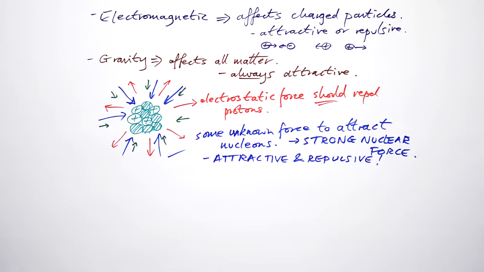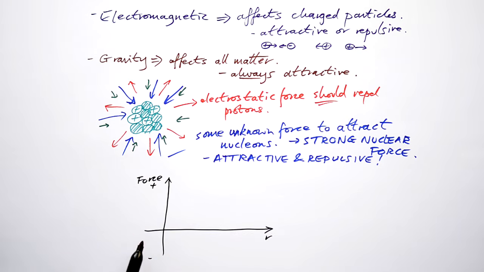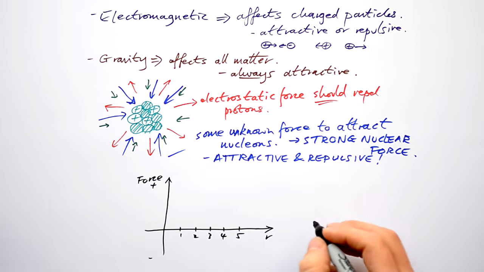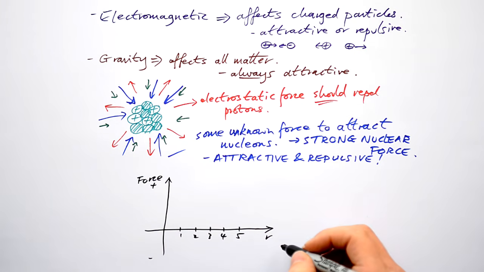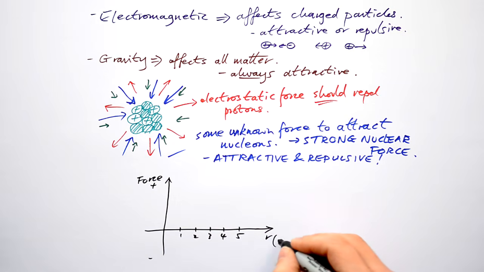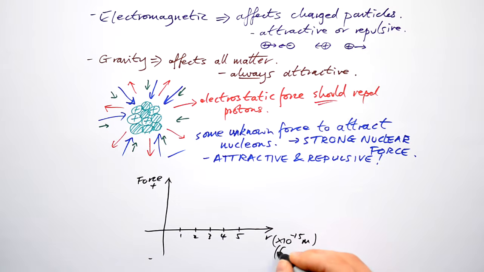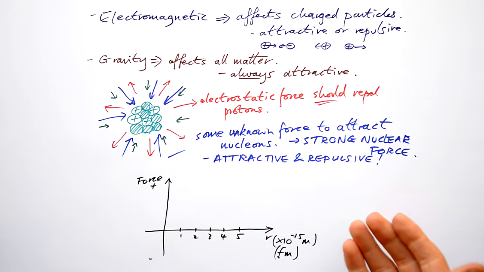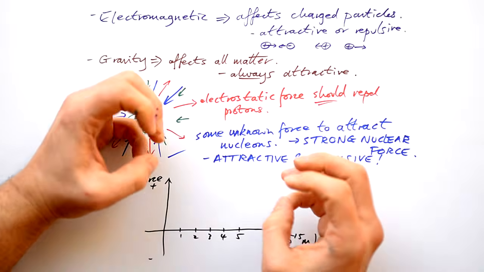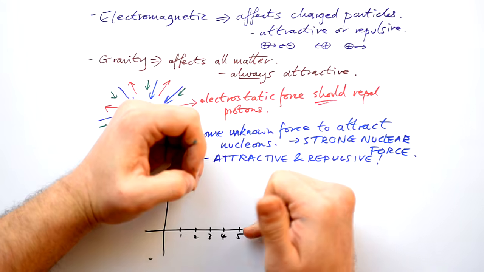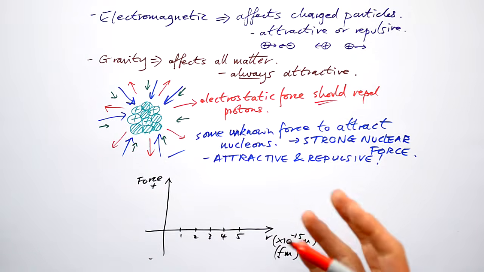Weird. At what point does this necessary strong nuclear force become repulsive instead of attractive? If I draw a graph of the strength of the force against how far away nucleons are, what we find is that nucleons have to be very, very close together before the strong nuclear force starts acting. So we are talking about times 10 to the minus 15 meters. That's also known as femtometers. This, incidentally, is why you have to have nuclei with very high energies in order to get them close enough to get within this range for the strong nuclear force to take over and for fusion to happen.